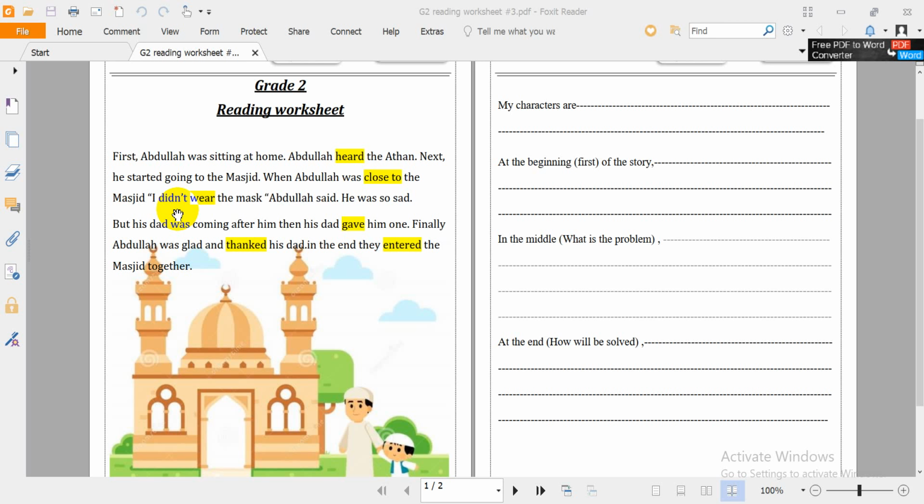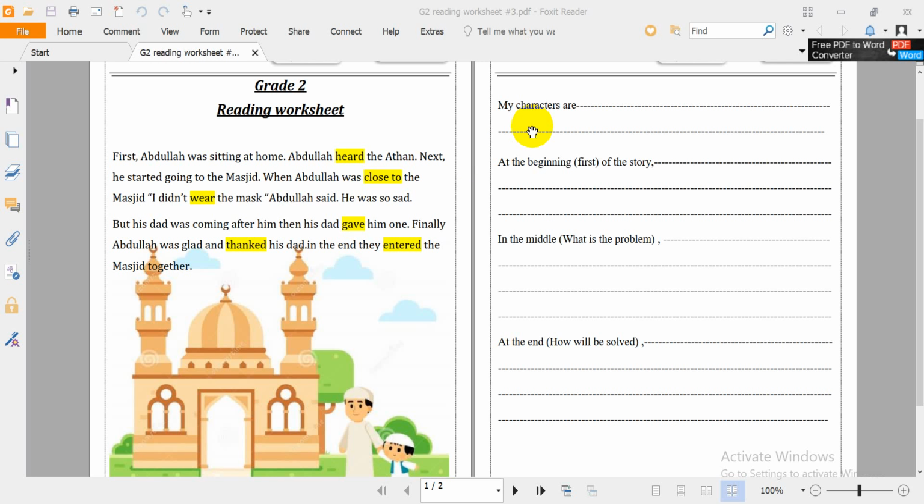Okay, this is our story. We need to answer questions about it. First, there are things we have to know: the characters, the settings, and the events. And in the events, we have a problem, and how can we answer it, or how will it be solved?